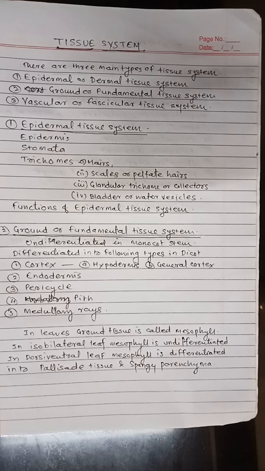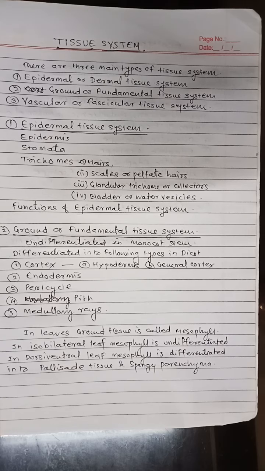The epidermal tissue system, first one, consists of epidermis with various outgrowths and openings found in different parts of the plant body such as roots, stems, leaves, flowers, fruits. It is derived from the primary apical meristem known as protoderm.